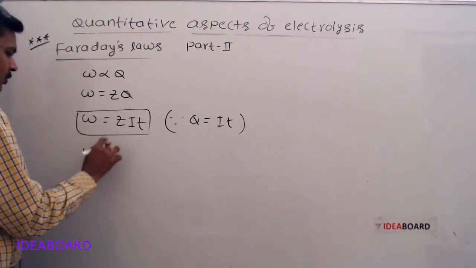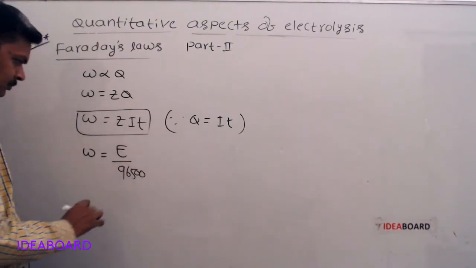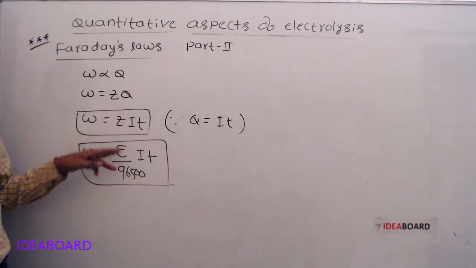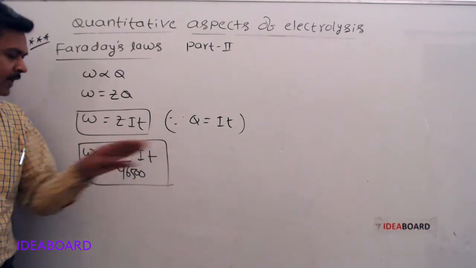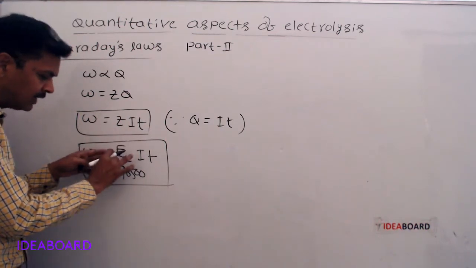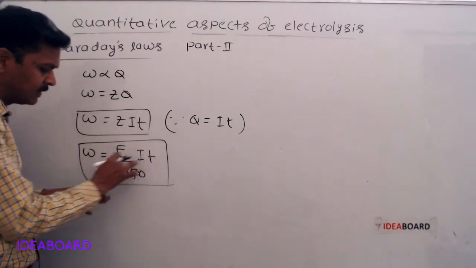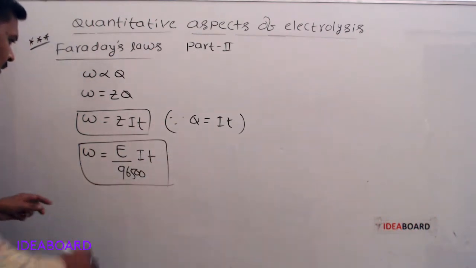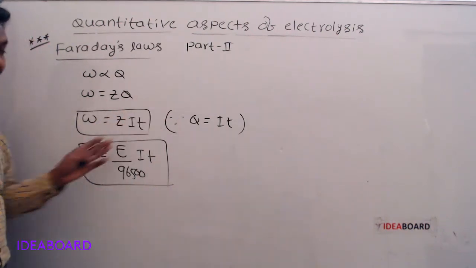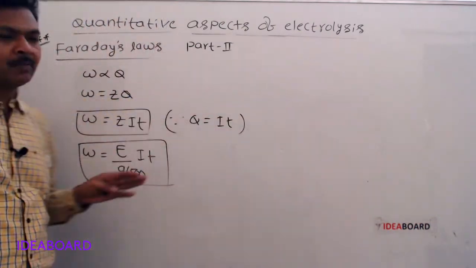Next, this Z is nothing but E by 96500, so W is equal to E by 96500 into IT. The mass of the substance deposited at the electrodes is equal to the equivalent weight of the element into current in amperes into time in seconds, divided by 96500. This is for metallic elements. If the substance is deposited at the electrodes, we can use this formula.